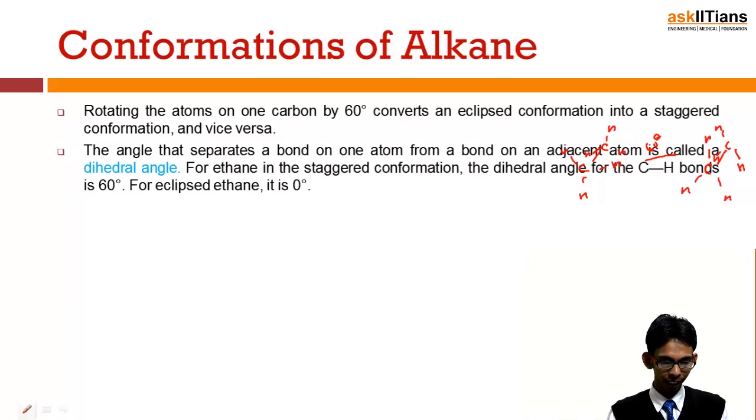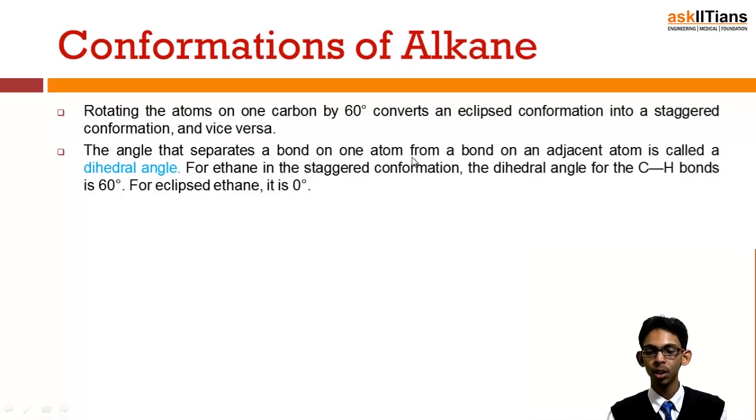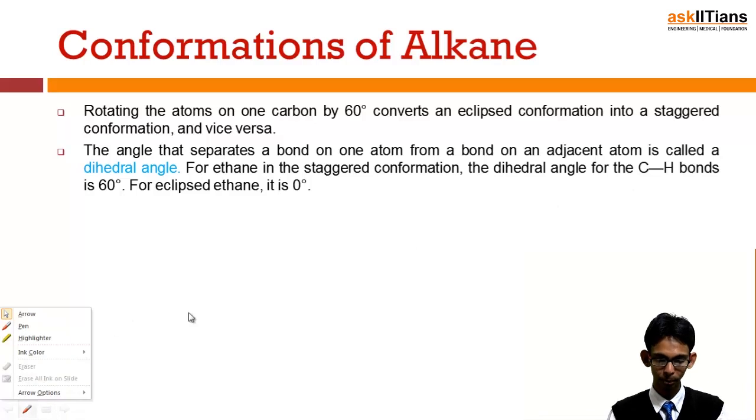Okay, so the next thing is the angle that separates a bond on one atom from a bond on the adjacent atom, which is called a dihedral angle. As we have just seen, the difference between eclipsed and staggered is 60 degrees. So in this case the dihedral angle is 60. For ethane, in the staggered conformation, the dihedral angle for the CH bond is 60. For eclipsed, it is 0. What does this mean?